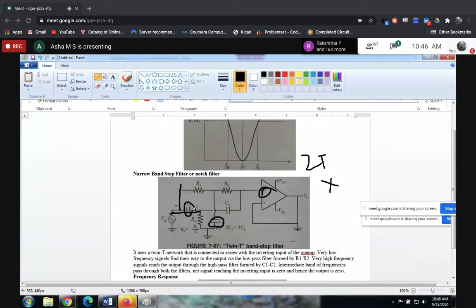This capacitor value is also adjusted accordingly. Before it takes this path, it drives everything to the ground. So thereby it won't be available at this input. When you don't have anything at the input, nothing will be left at the output. So this is how it works.